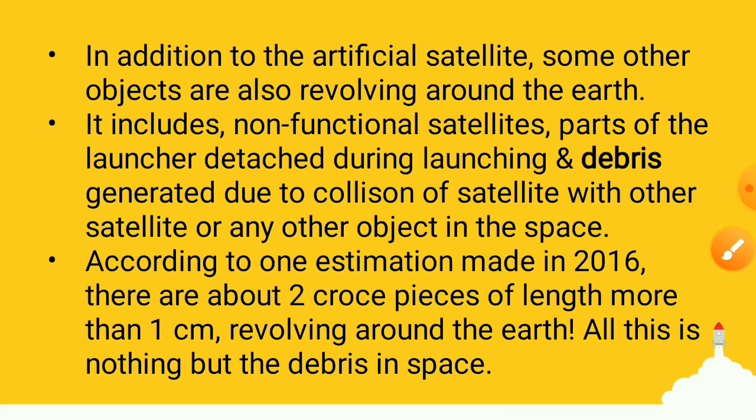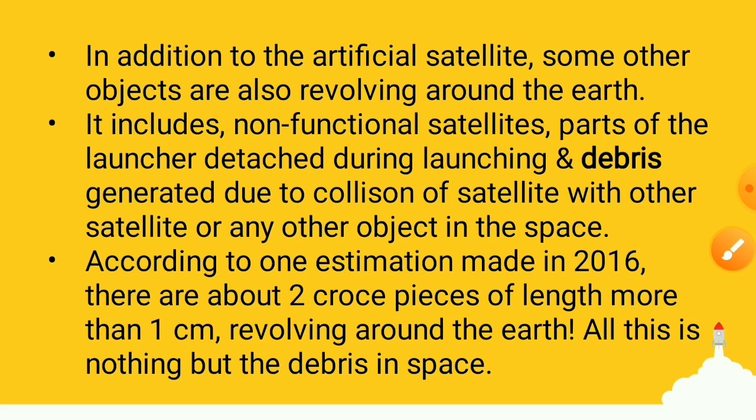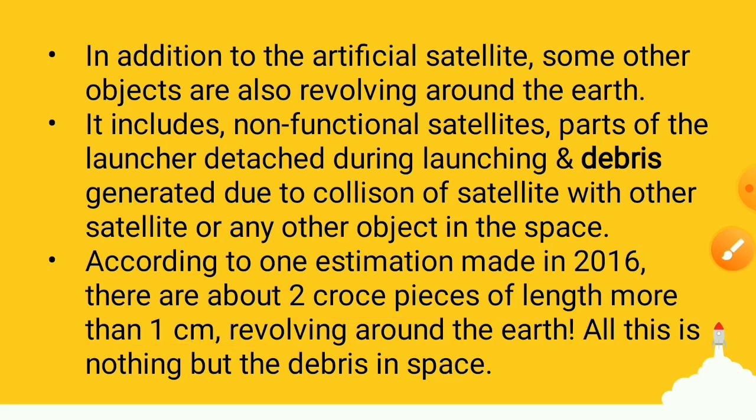It includes non-functional satellites, parts of the launcher detached during launching, and debris generated due to collision of satellites with other satellites or any other object in space. According to one estimate made in 2016, there are about 2 crore pieces of more than 1 centimeter in length revolving around the Earth.